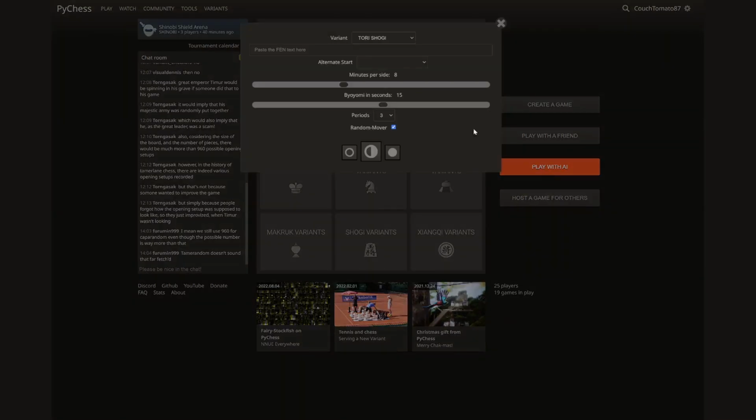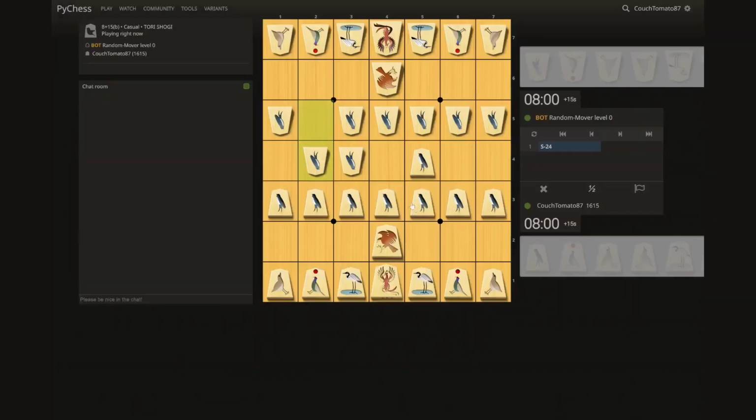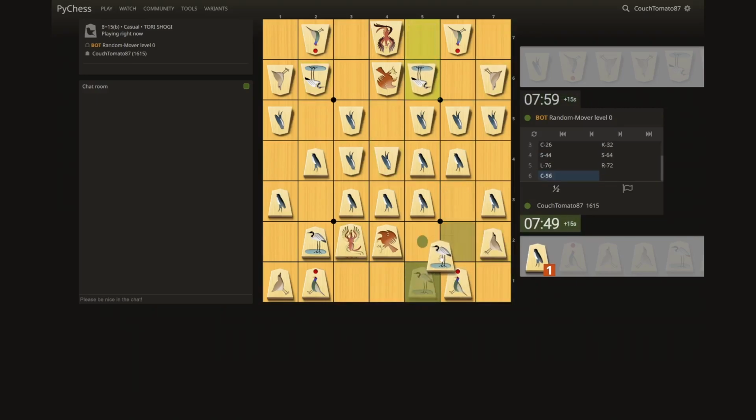People often play with the AI here, so if you want to test your mettle, let me uncheck this. So random mover is basically an AI that does a random move, and it's basically for learning how to play the game. So I'll just show you that real quickly. So the AI is just doing whatever it wants to without any reason at all. So you just kind of play with this to learn the pieces' moves and just play around without fear of doing anything stupid.